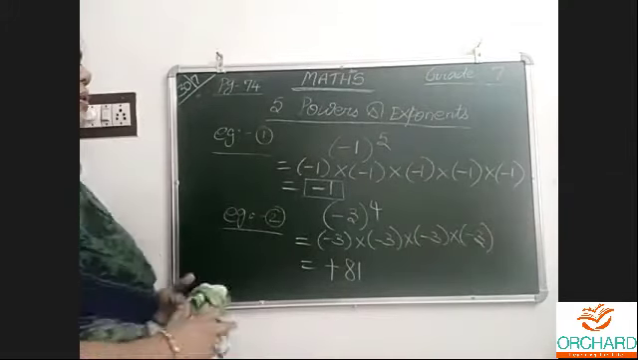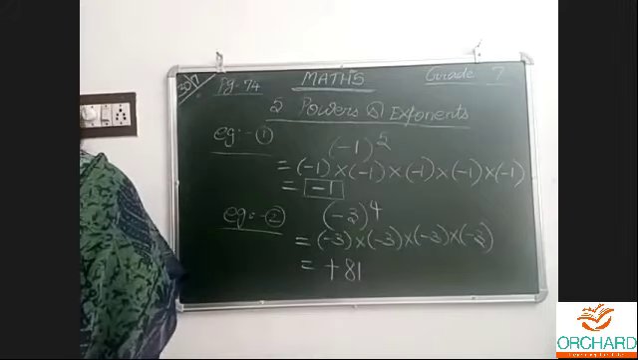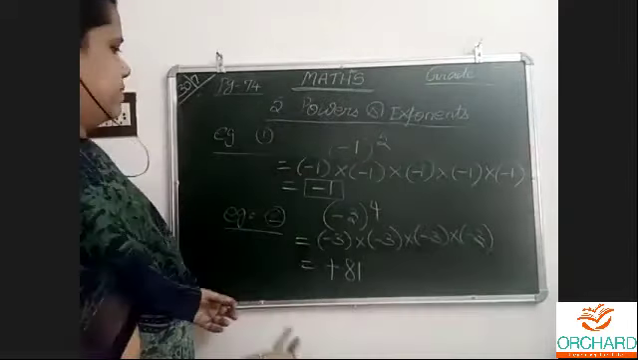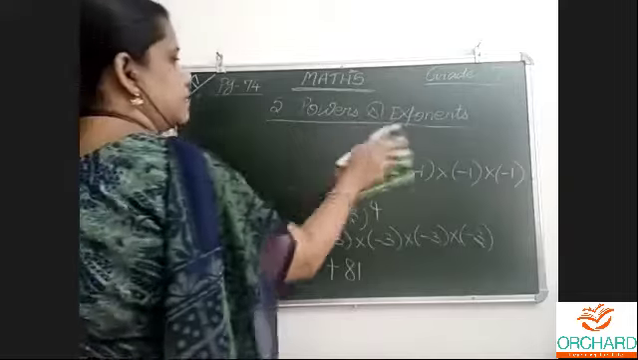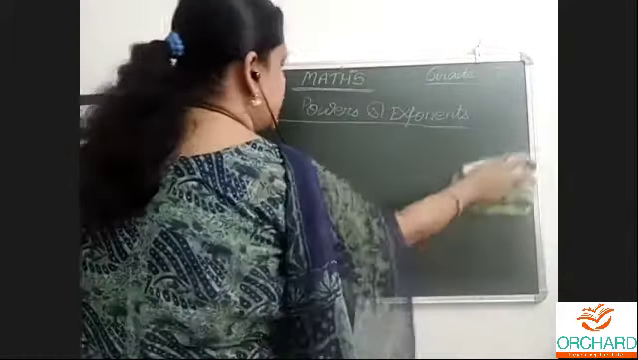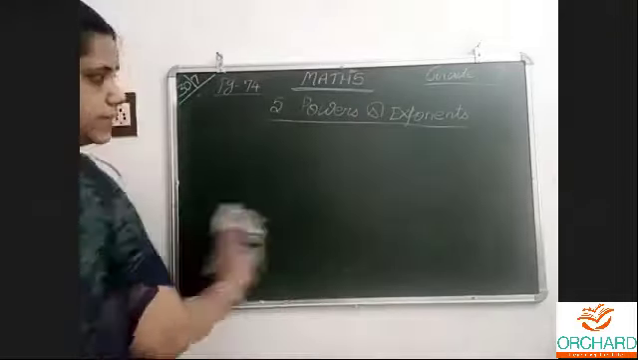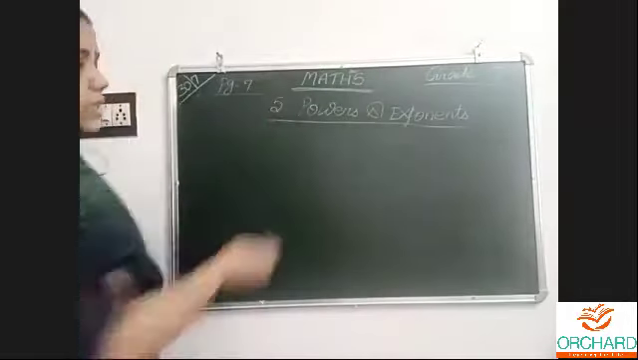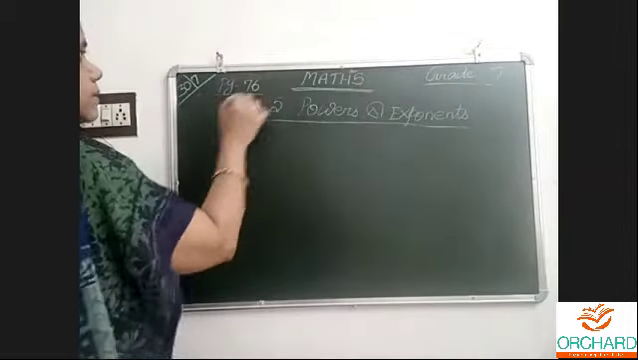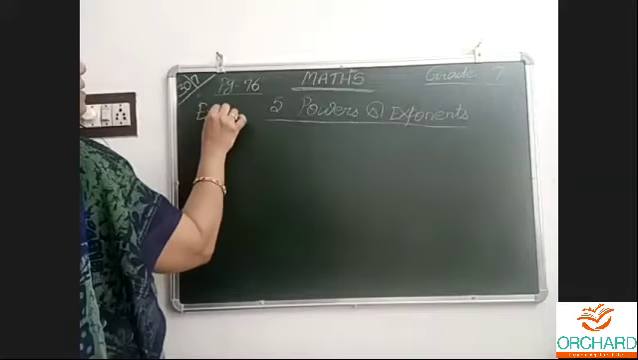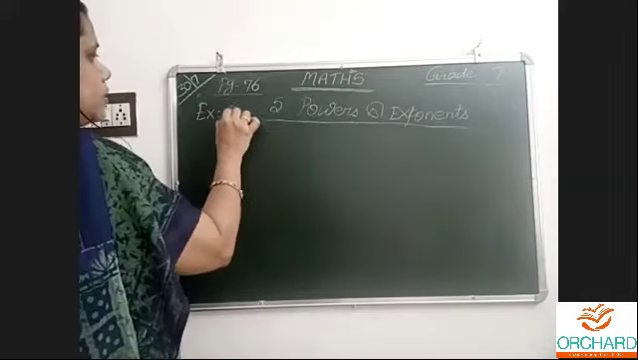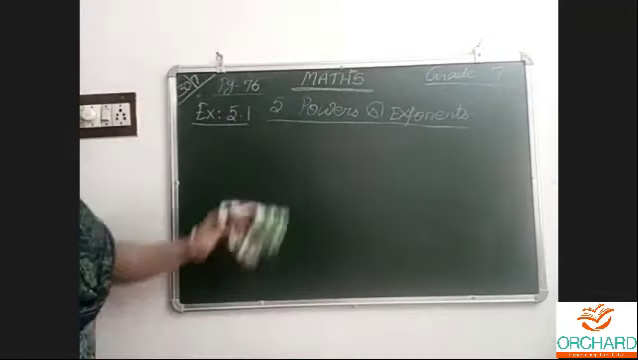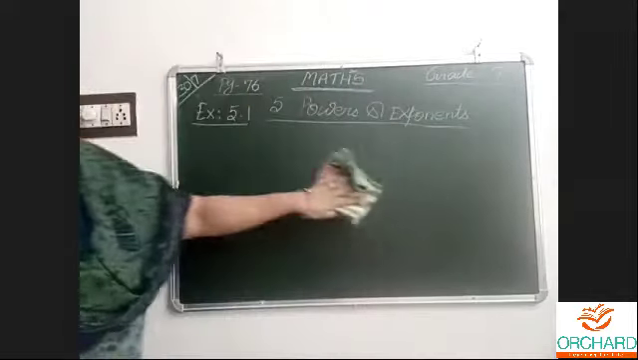Exercise 5.1. Exercise 5.1 is very easy. Powers and exponents itself is a very easy chapter. There is no need to copy these examples. They are given on page number 75, as I already told. Now we are on page number 76. Exercise 5.1. If I write here leaving space, it will become short. I won't get enough place to write. That's why I wrote here.